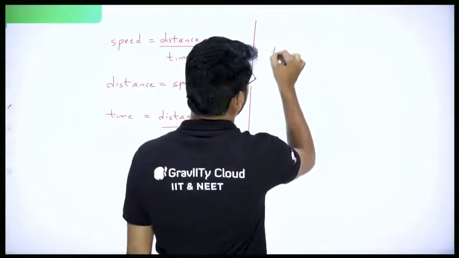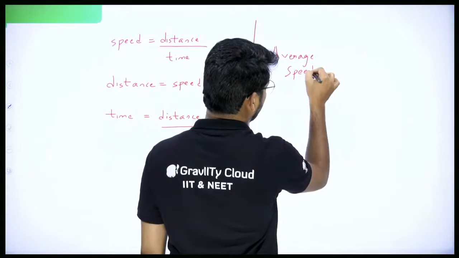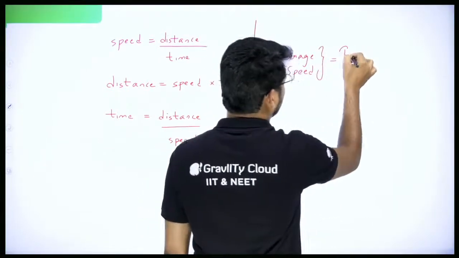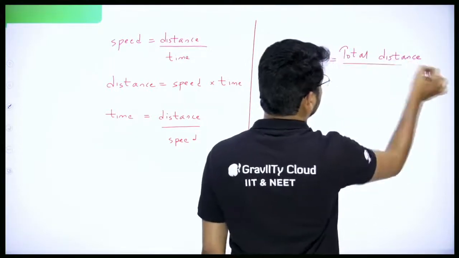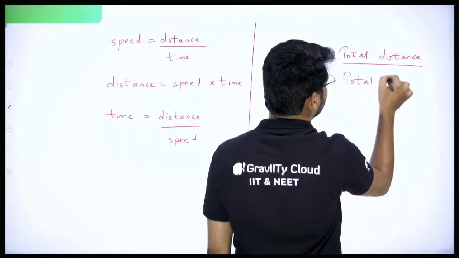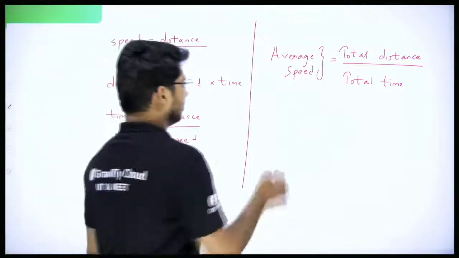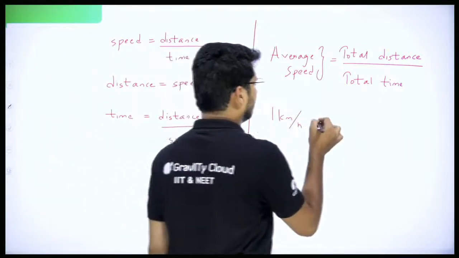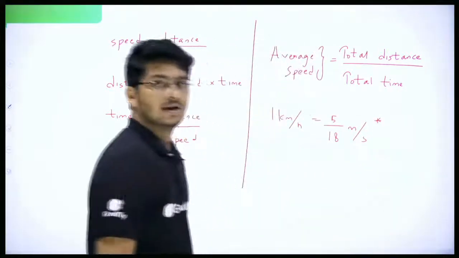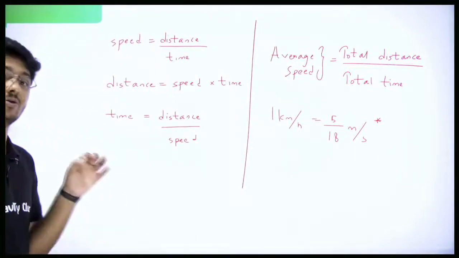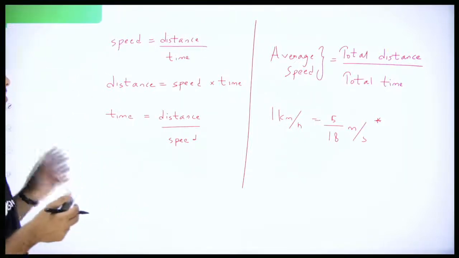Then we also discussed average speed. What is average speed, everyone? Average speed is equal to total distance upon total time. Did we discuss anything else? Yes, for example, the unit conversion: 1 kilometer per hour is equal to 5 by 18 meter per second. Important. And while solving problems, you have to be careful about the units. The units also should cancel out. We discussed all these points.